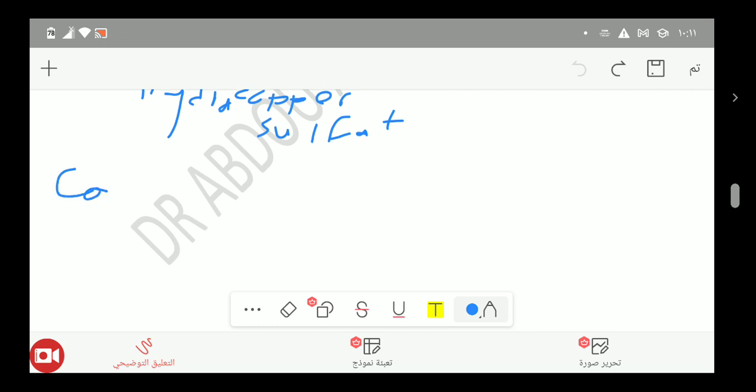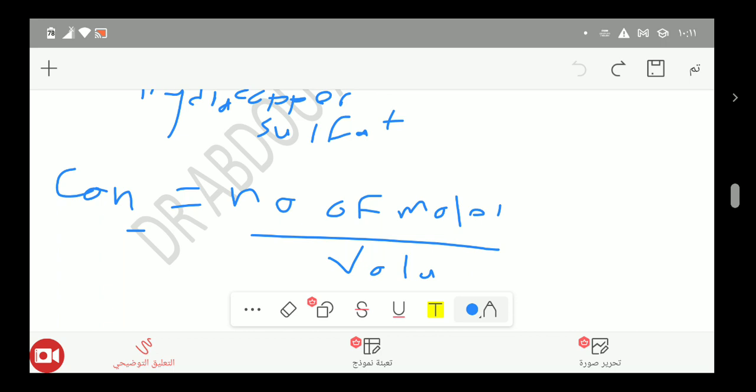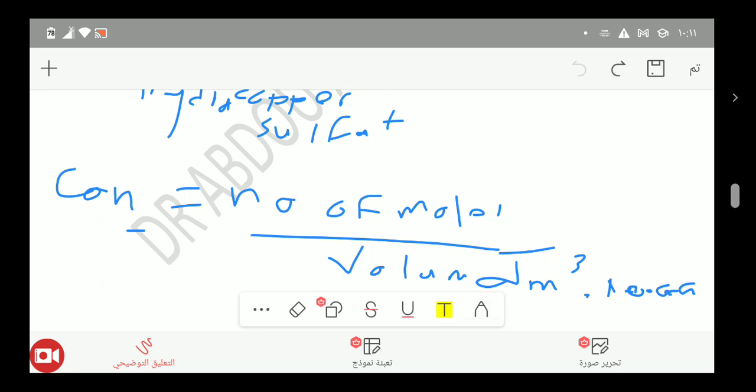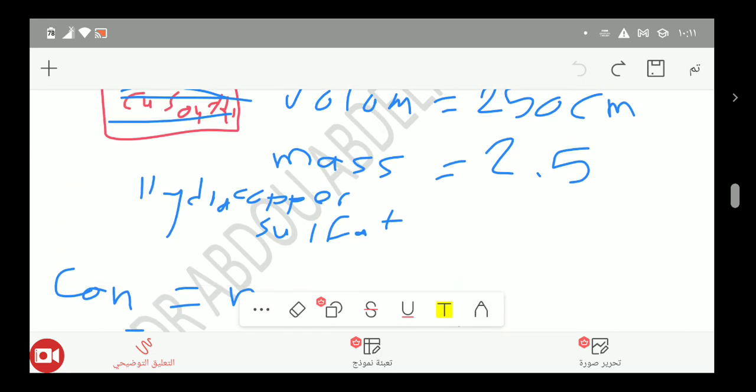The concentration of any substance equals the number of moles over the volume in decimeter cubed. Please focus on this point: decimeter cubed is very important, which equals 1000 centimeter cubed. Do we have the number of moles? Do we have the volume? We have the mass, not the number of moles, but we have the volume.